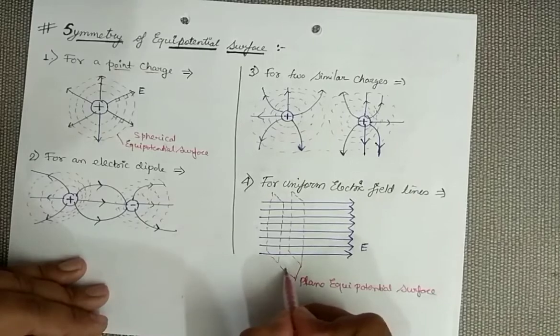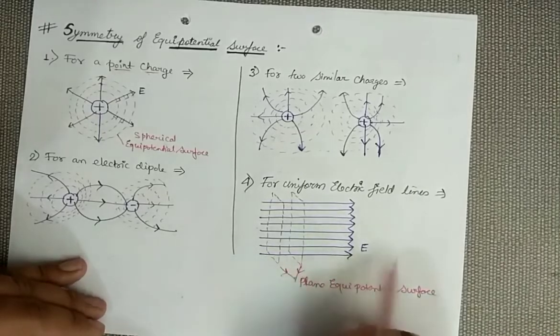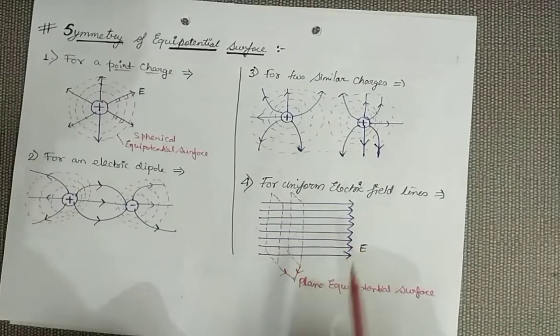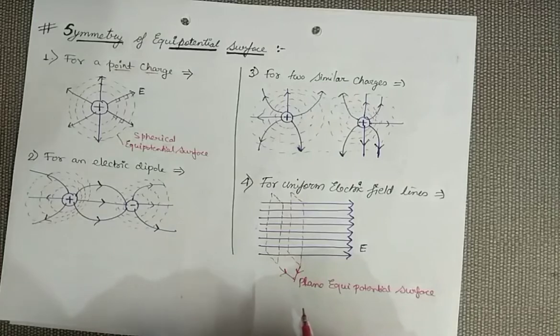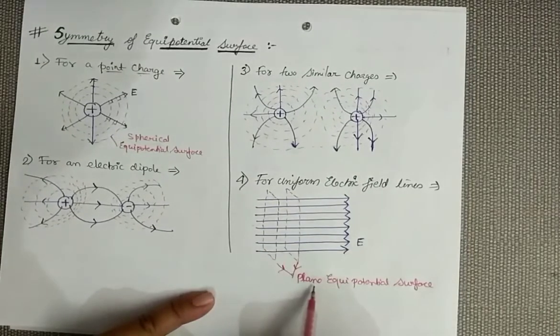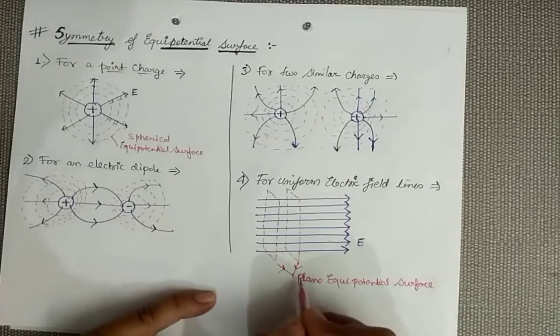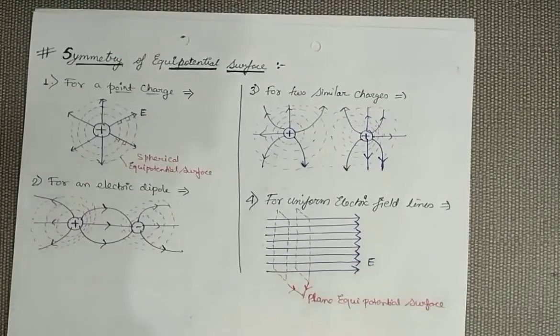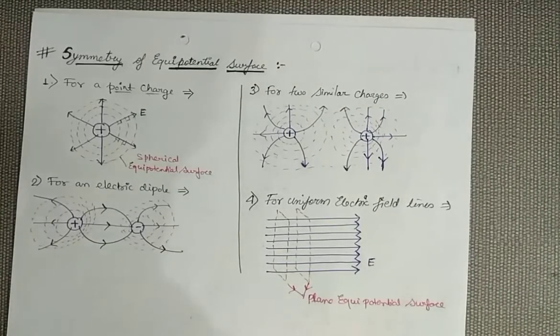So equipotential surfaces are plane only when electric field lines are uniform, or sometimes it is also asked if a charge is kept at infinity. Suppose any charge is placed at a very far distance, then the electric field lines will also be parallel, and then also we will get plane equipotential surfaces, same answer. So these were the symmetries of equipotential surfaces. So just go through this equipotential surface topic very carefully.